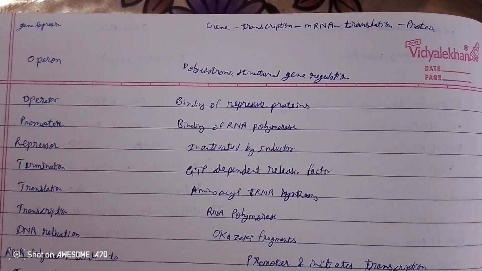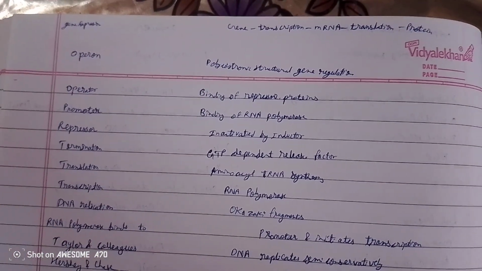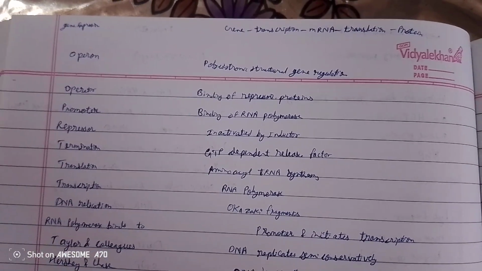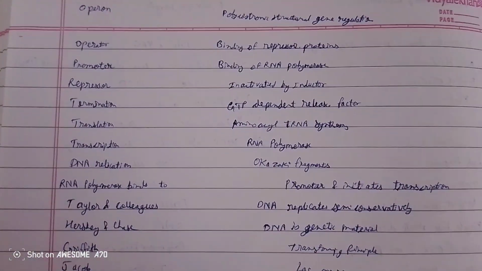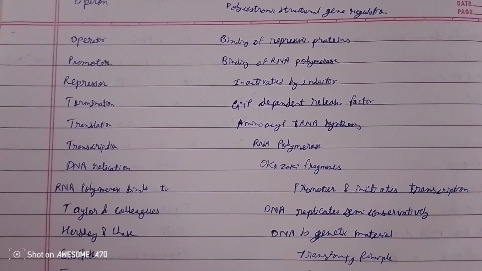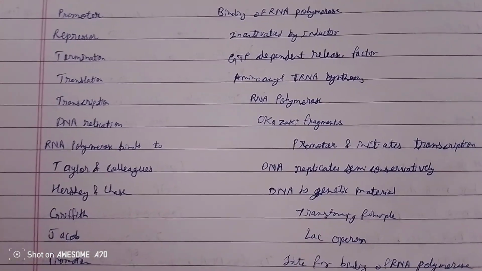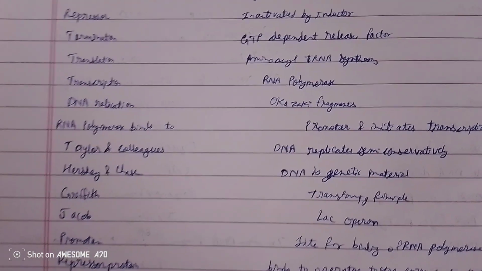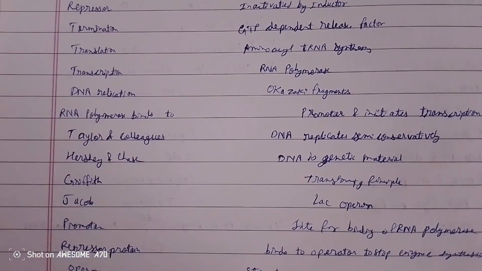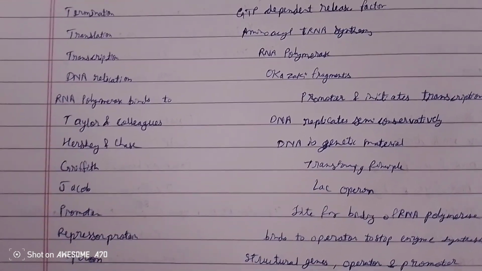Gene expression: gene transcription, then mRNA translation to protein. Operon: polycistronic structural gene regulation. The operator binds to the repressor protein. The promoter binds to RNA polymerase. The repressor is inactivated by the inducer. Definition: release factor is GTP dependent.